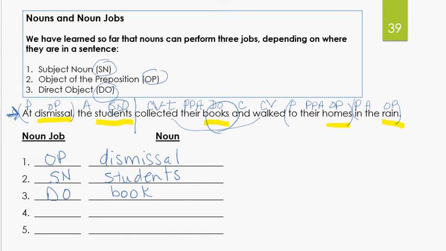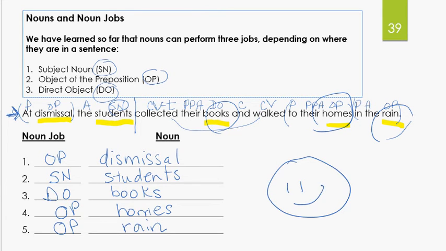So it depends on where it is in the sentence that will determine what the job is. The next one right here is homes, object of the preposition, homes. And the last noun in the sentence is rain. And that is another object of a preposition, OP, rain. So depending on where the noun falls in the sentence will tell you what job it's going to be doing that day or in that sentence.